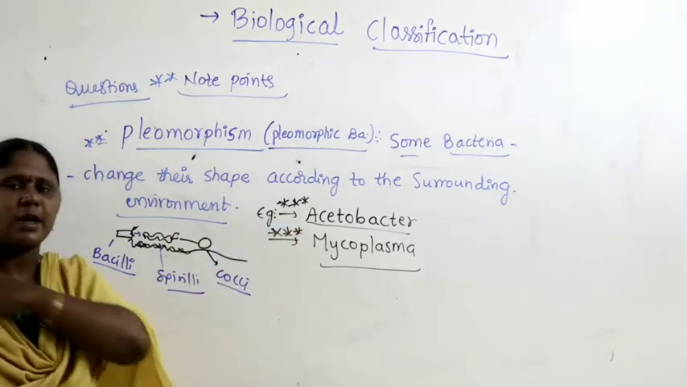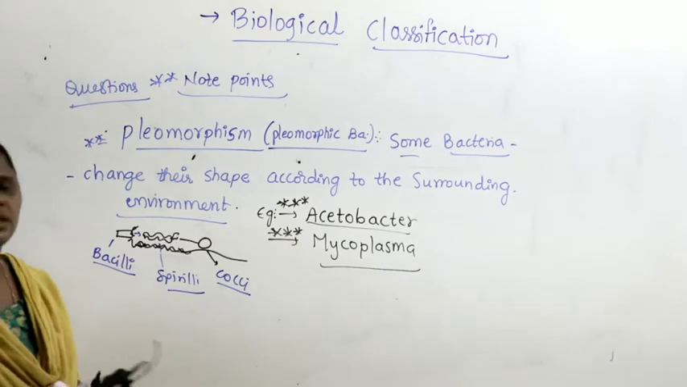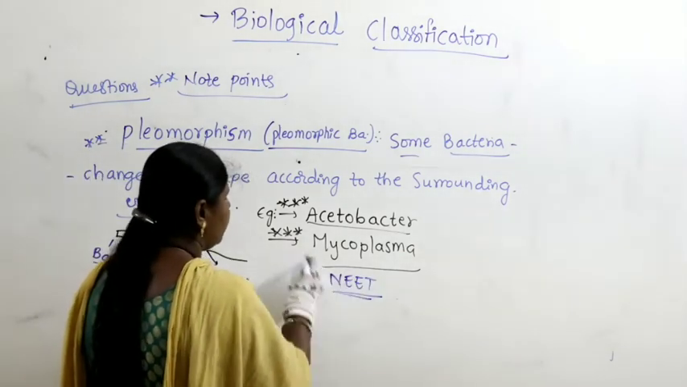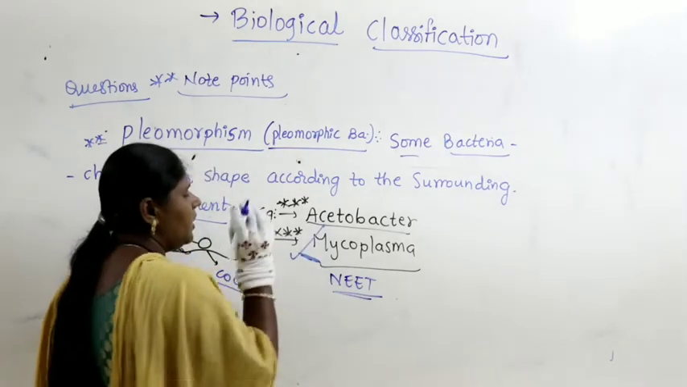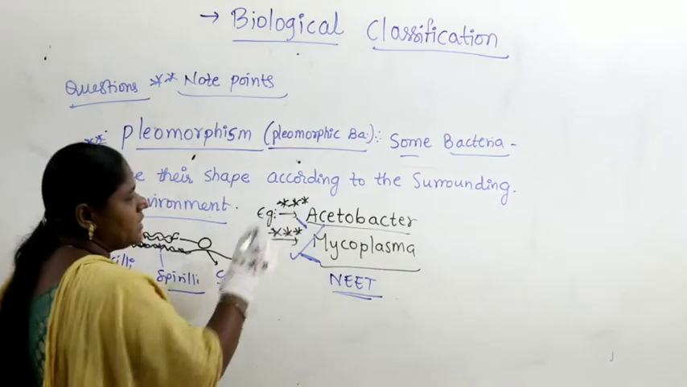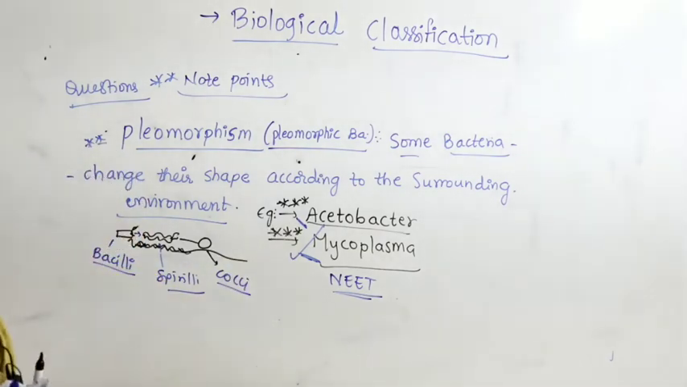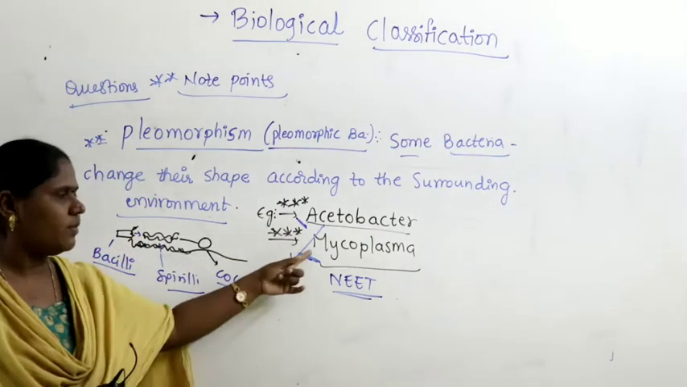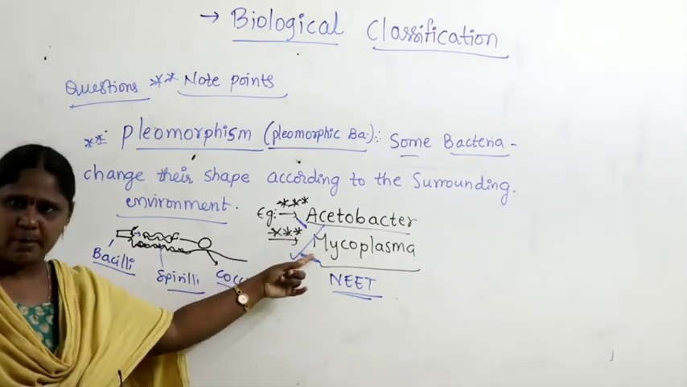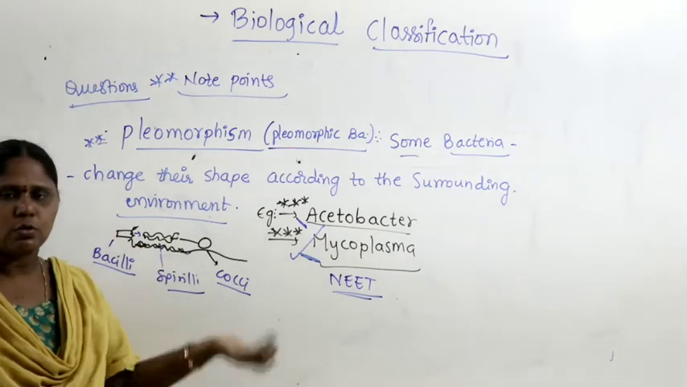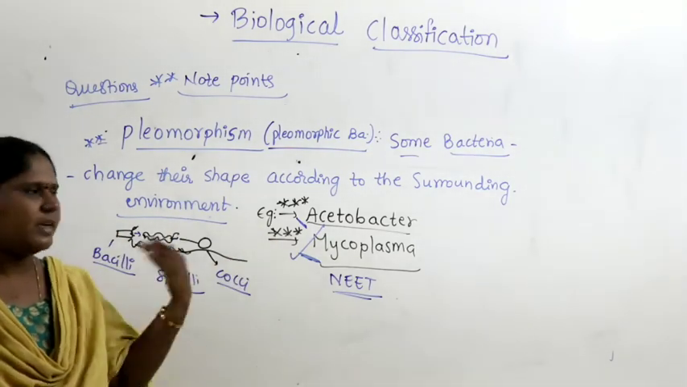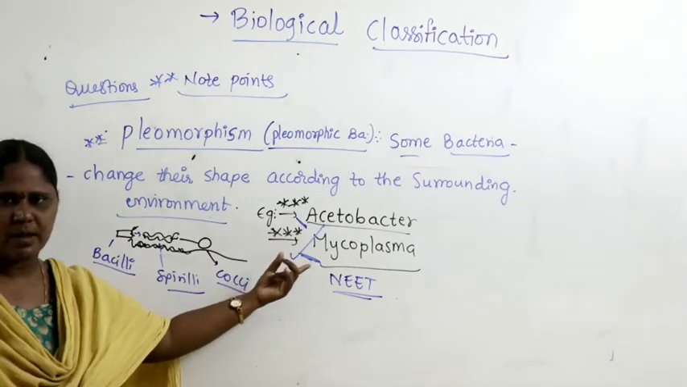Acetobacter and Mycoplasma. Most of the times we get questions in the final NEET about mycoplasma. Very, very important. Along with mycoplasma, another important example, Azotobacter, also you have to remember. Mycoplasma is very, very important. We will have a question compulsorily on the example called mycoplasma, because we have a lot more to discuss about mycoplasma in the same bacteria concept. In the next class, we will discuss mycoplasma.